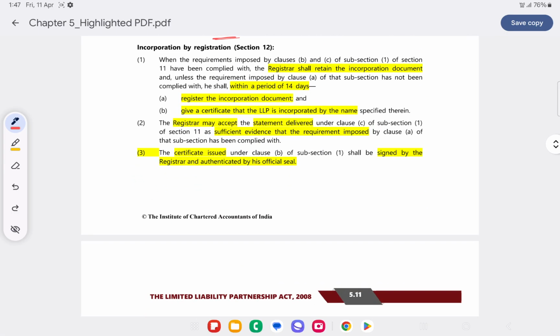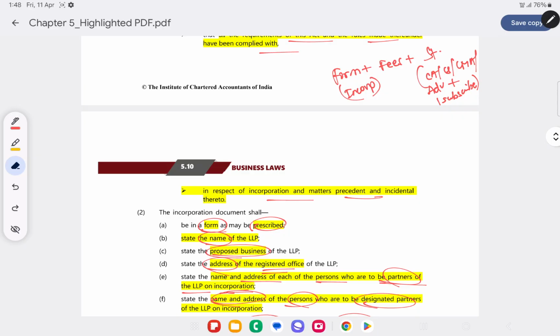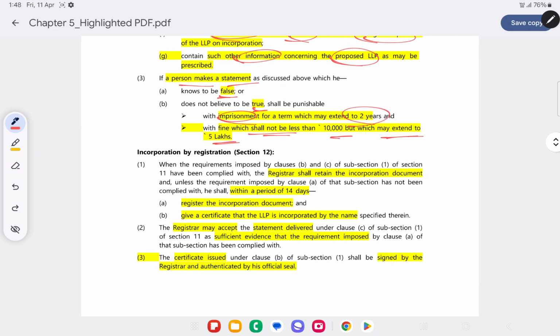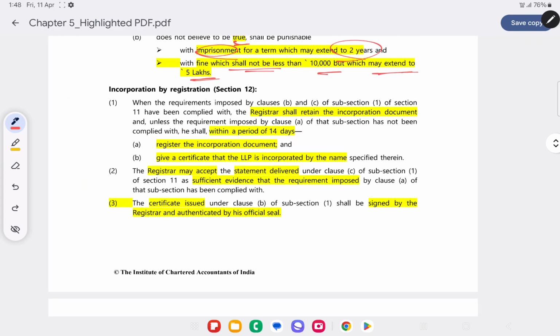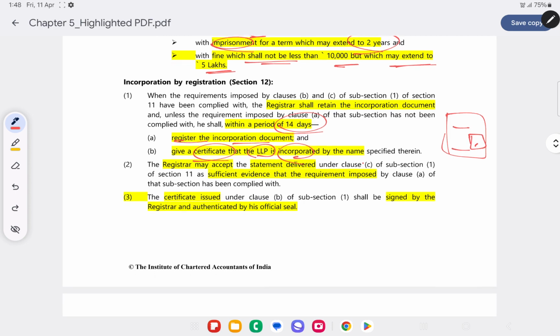So incorporation by registration. Once we submit the form, the statement, that is the ones that we saw over here, that we will have to submit the form, and then we have to pay the fees, plus we also have to submit the statement. Once all of this is done, the registrar will verify this information, and within a period of 14 days of us submitting the information, will register the incorporation document and give a certificate of incorporation of the LLP. That certificate of incorporation of the LLP will contain details such as the LLP's name, the LLP's registered office, and then the ROC's sign, jurisdiction, etc.